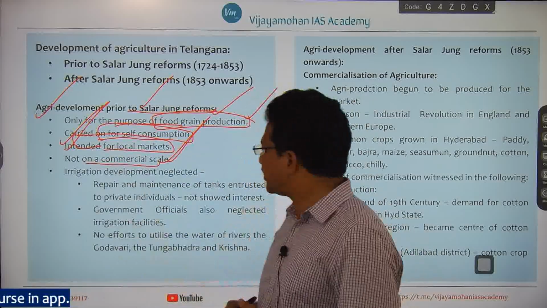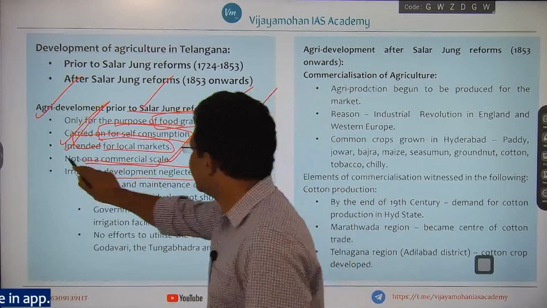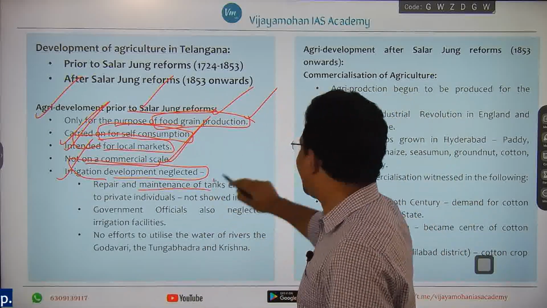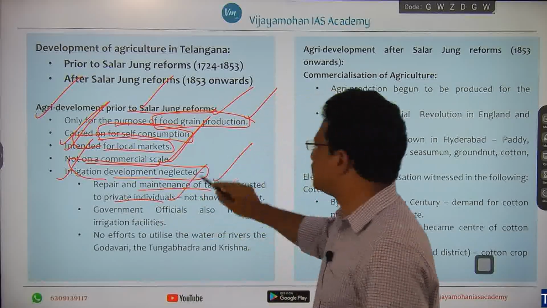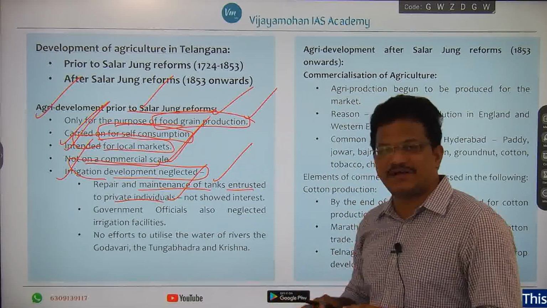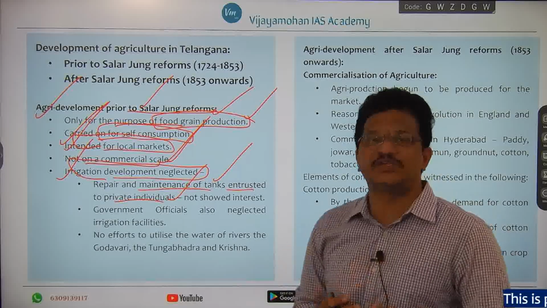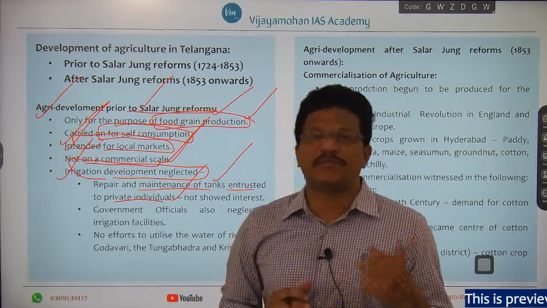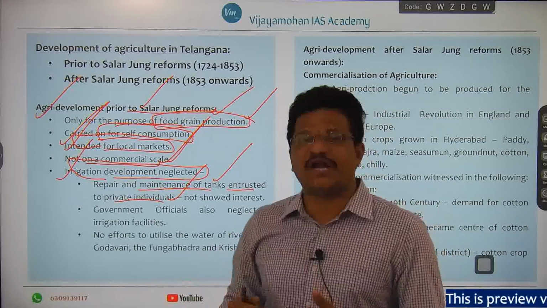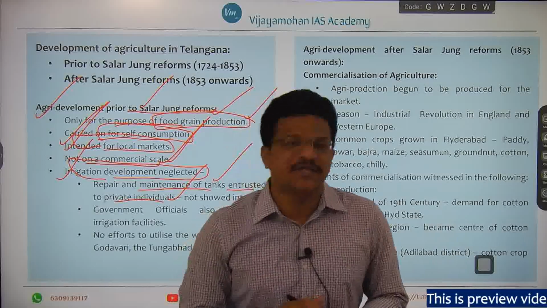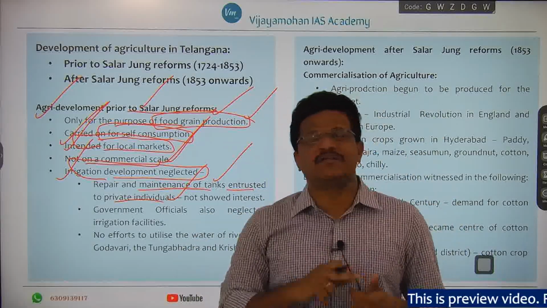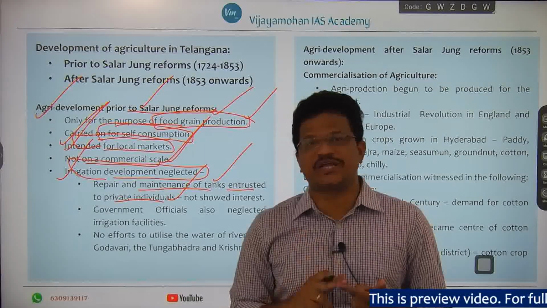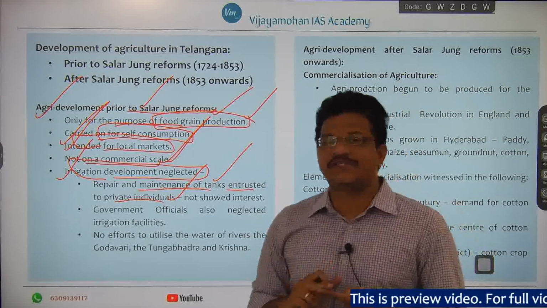Now, how was irrigation development prior to the Salarjung reforms? Repair and maintenance of tanks was entrusted to private individuals, not to the government or government officials. Obviously, if during that period it was entrusted to private individuals, there would be less investment and less interest to maintain or repair those tanks, because individuals might be seeing it with a profit motive.